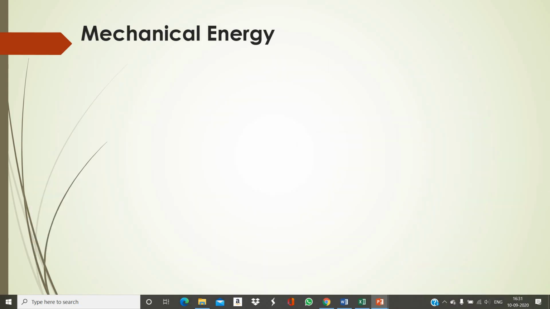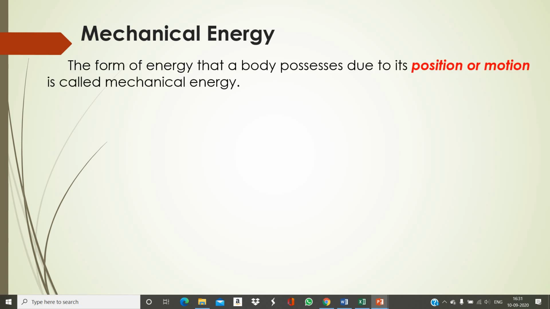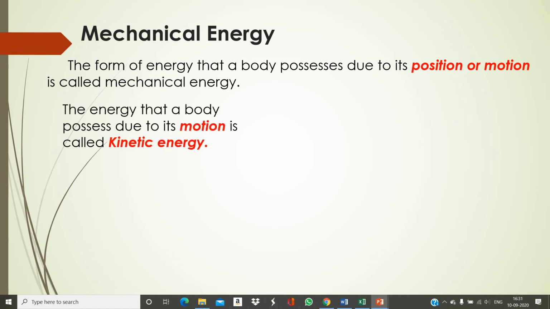Now let us try to understand what mechanical energy is. Mechanical energy is the form of energy that a body possesses due to its position or motion. When a body is at some position, because of its position, the body acquires some energy. And when the body starts moving, because of that motion, the body also possesses energy, and these energies are called mechanical energy. Therefore, mechanical energy is of two types.